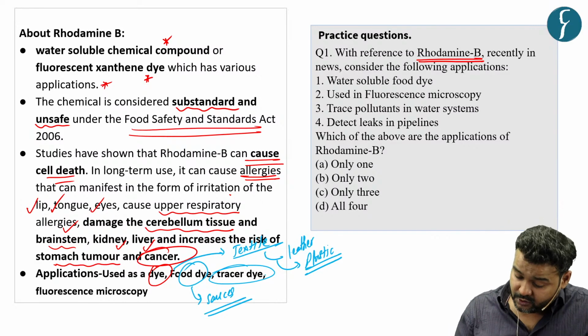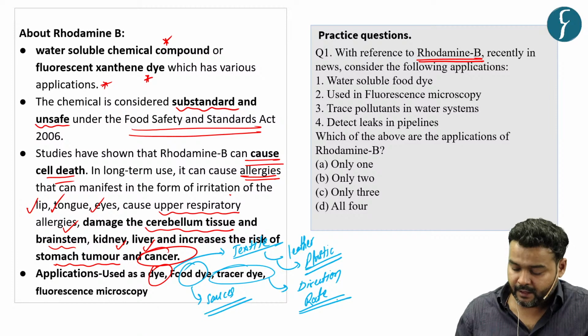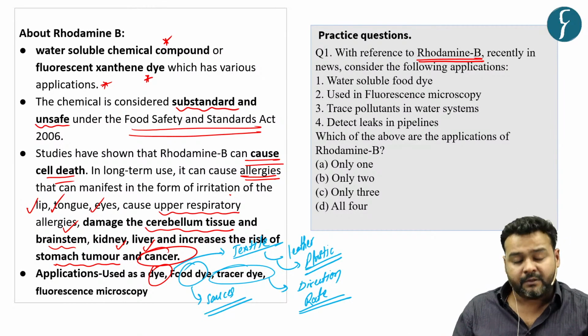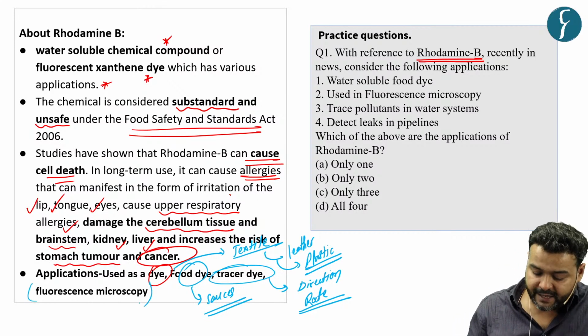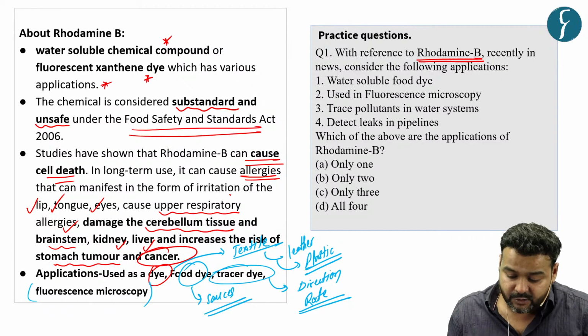It can also be used for checking the direction and rate of flow of rivers and lakes. So it has multiple uses, including fluorescence microscopy. Now let us see the question and try to solve it.